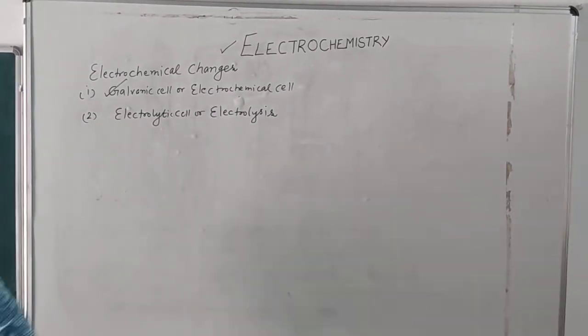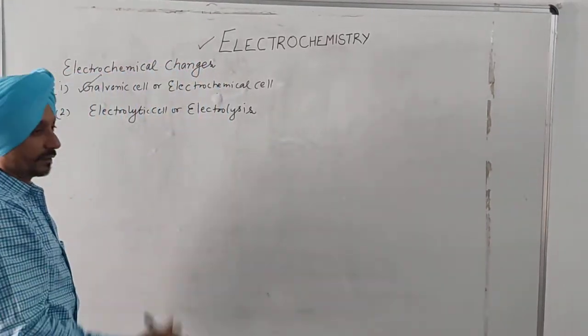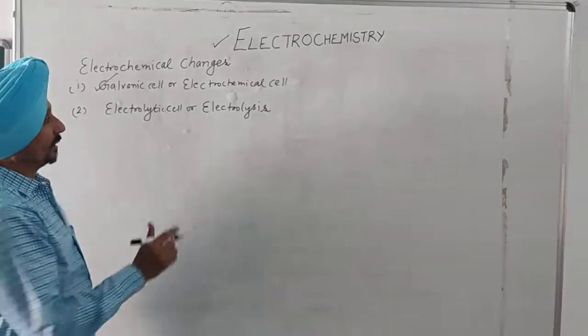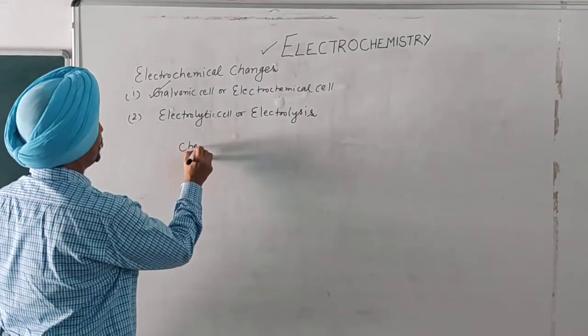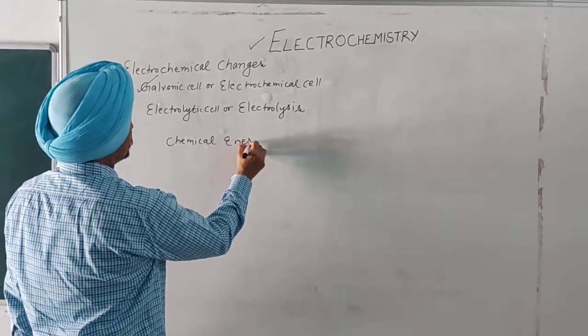These reactions constitute the electrochemical reactions in which chemical energy is converted into electrical energy.